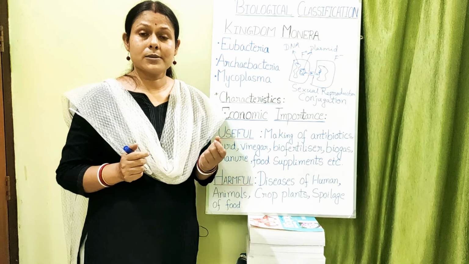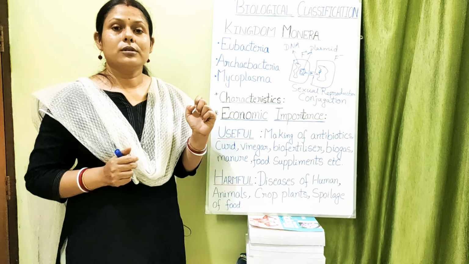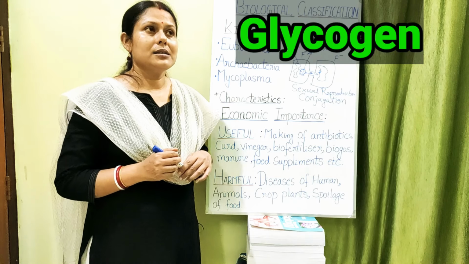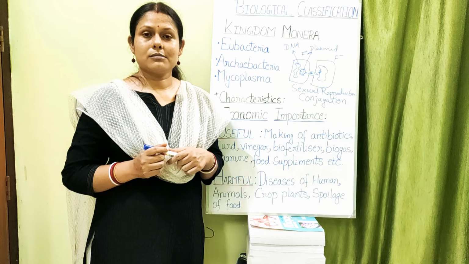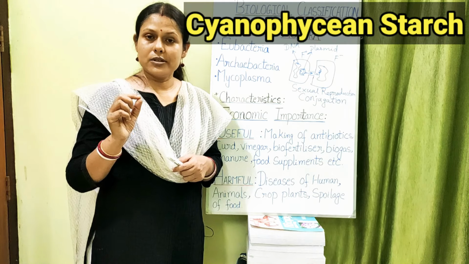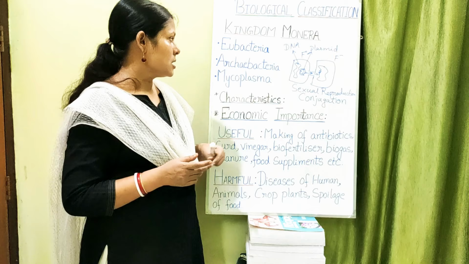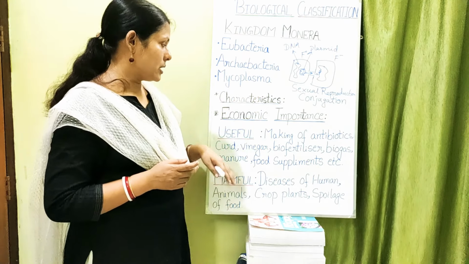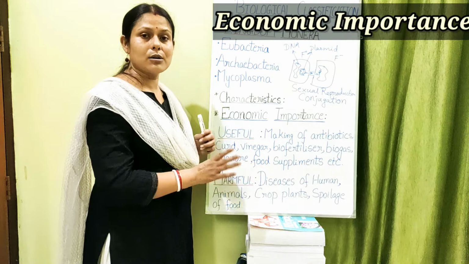They have cell inclusions. Their reserve food material in case of kingdom Monera is glycogen. And in case of cyanobacteria, it is starch, because they are capable of photosynthesis. So this is all about the characteristic features of the organisms belonging to kingdom Monera. Economic importance means how they are useful to us and how they are harmful to us.